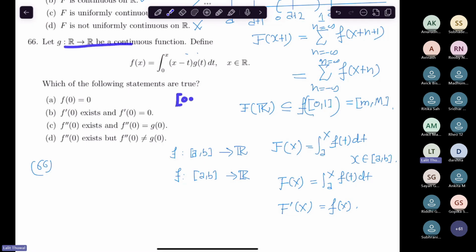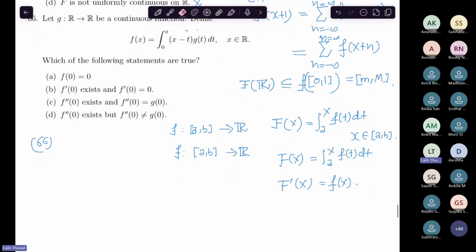So for every interval of the form 0 to y, where x is in between, this is well defined. It is well defined for each x, because a continuous function is always Riemann integrable on closed and bounded intervals. If g is continuous, then for fixed x, replacing x by a, (a minus t) g(t) is also a continuous function, being the product of two continuous functions. So your defined function is everywhere differentiable in R.